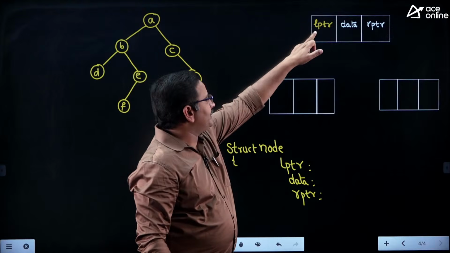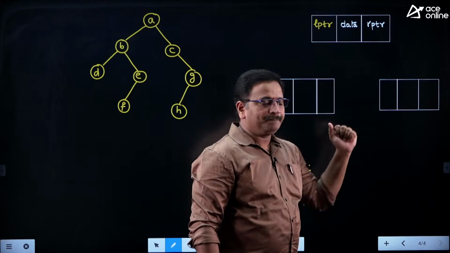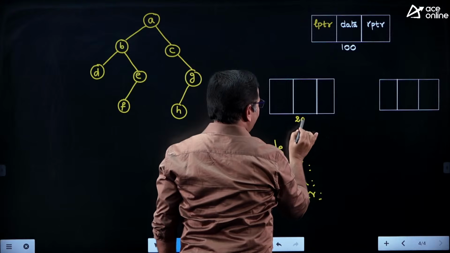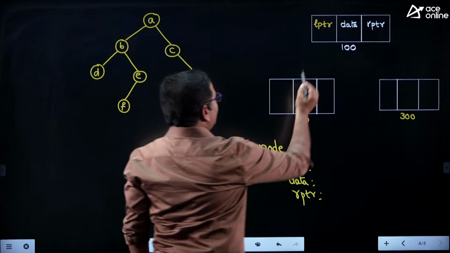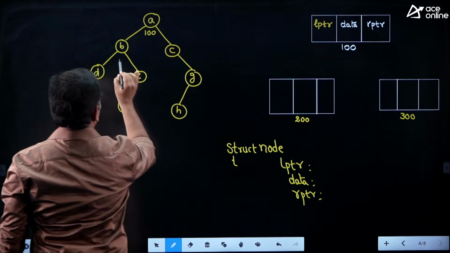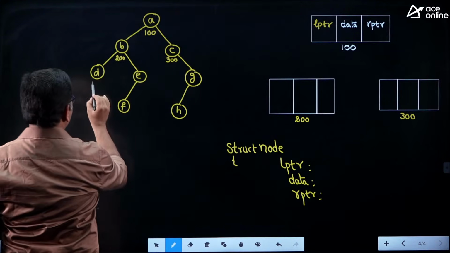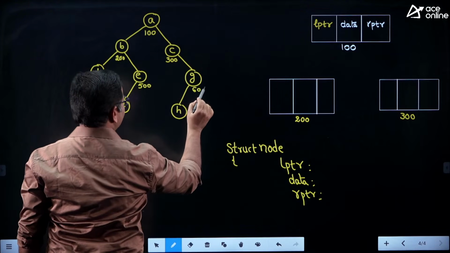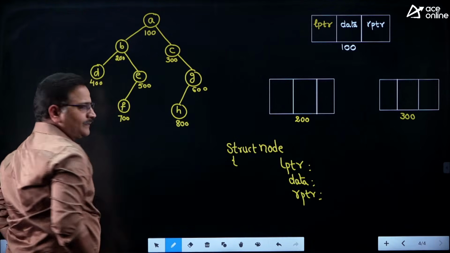LPTR is a left pointer which is pointing to the left child, and RPTR is a right pointer which is pointing to the right child of that node. So suppose every node has a particular address. Let its address be 100, its address is 200, its address is 300. Let us assign addresses in that fashion. I am assigning addresses randomly like that, 600 and then 800. Is it clear friends?